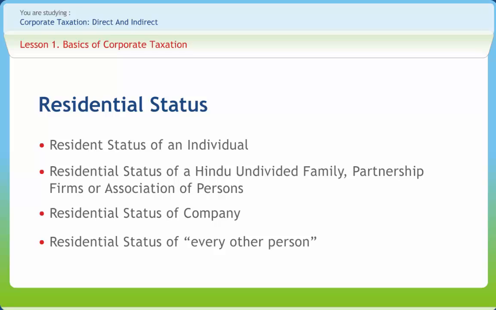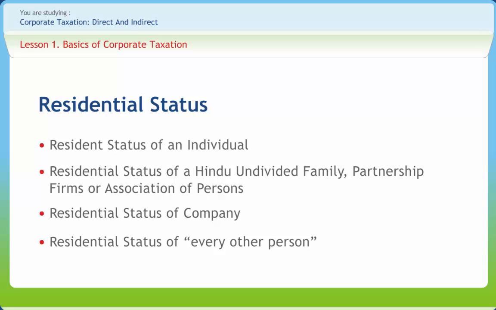An individual is said to be resident in India in any previous year if he is in India in that year for a period or periods amounting in all to 182 days or more. Having within the 4 years preceding that year been in India for a period or periods amounting in all to 365 days or more, is in India for a period or periods amounting in all to 60 days or more in that year.